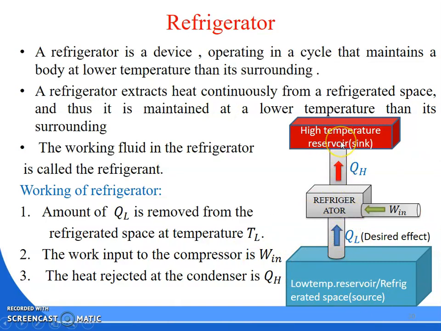When we go to the higher semester, we will read the function of the refrigerator in detail. Only remember: the refrigerator extracts QL amount of heat from the low temperature reservoir or refrigerator space, Wn amount of work is supplied to the refrigerator, and QH amount of heat will be rejected to the high temperature reservoir, that is known as the sink. Okay, clear?